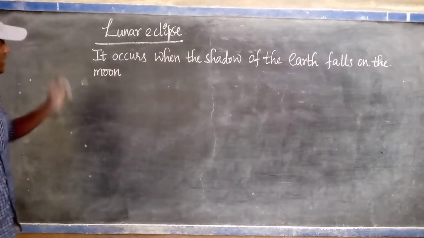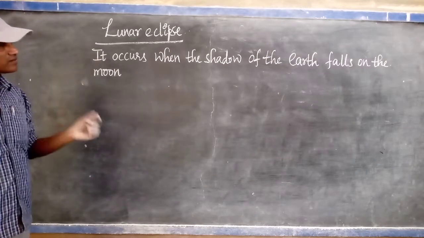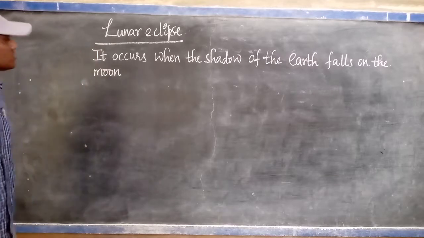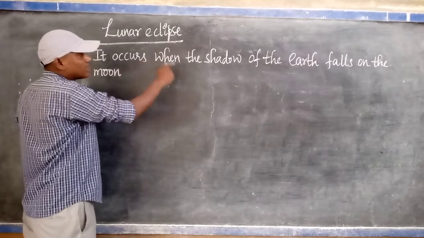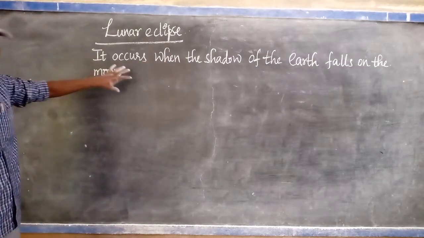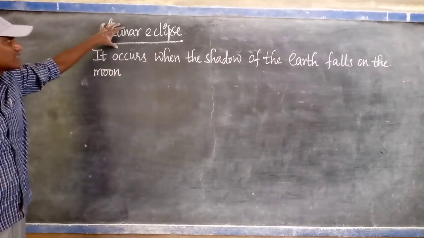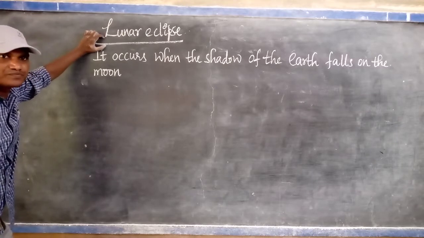Lunar eclipse. It occurs when the shadow of the earth falls on the moon or covers the moon's surface. Listen very carefully. It occurs when the shadow of the earth falls on the moon surface. At that time, which eclipse will occur? Lunar eclipse. Lunar is nothing but moon simply.